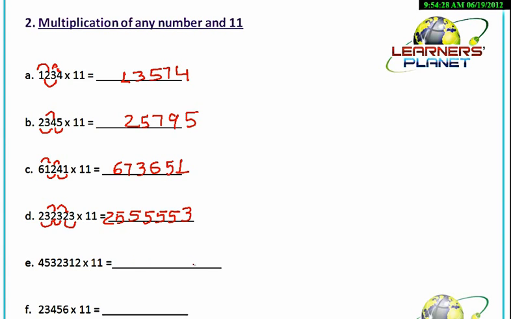Okay, now let's take the next example. 4532312 into 11. Let's do this. 2 as it is. 1 plus 2, 3. 3 plus 1, 4. 2 plus 3, 5. 3 plus 2, 5. 5 plus 3, 8. 4 plus 5, 9. And 4 as it is.